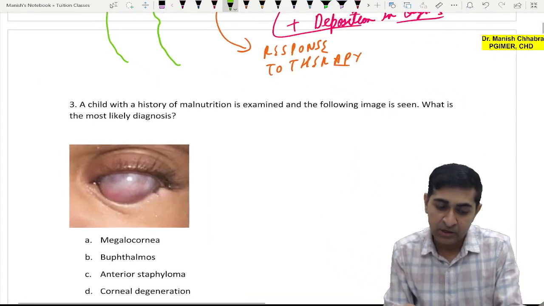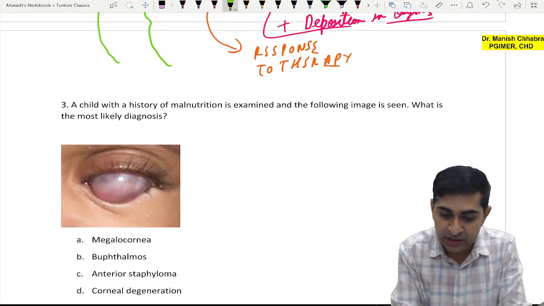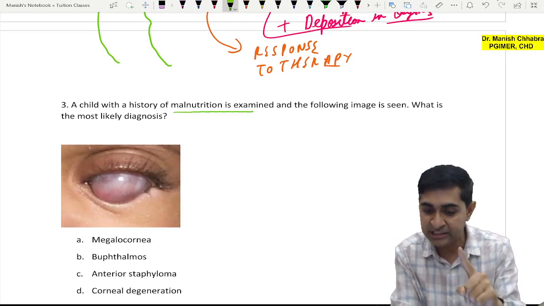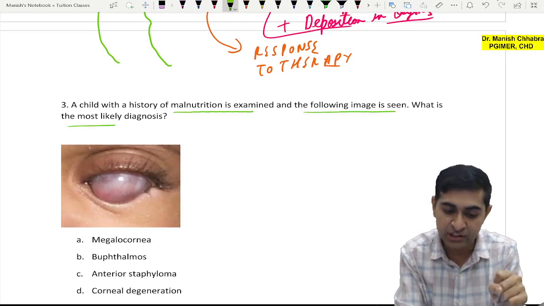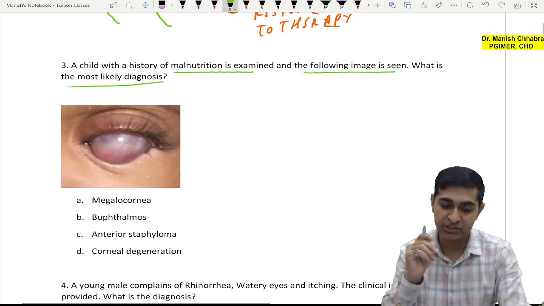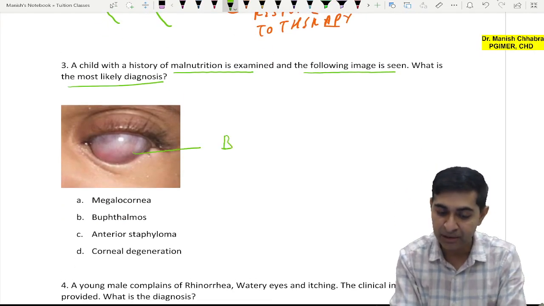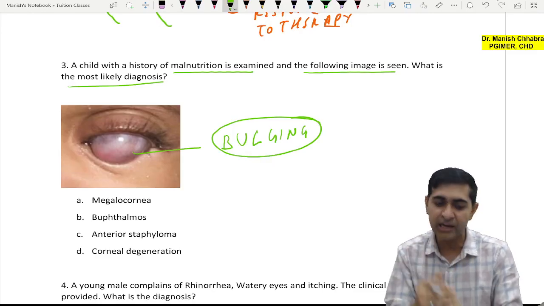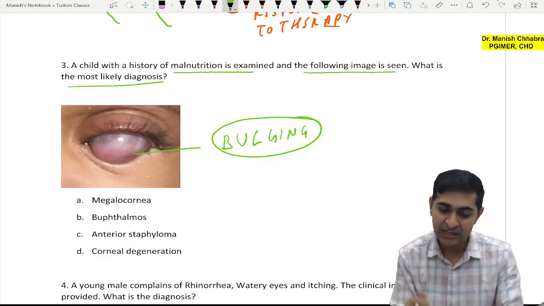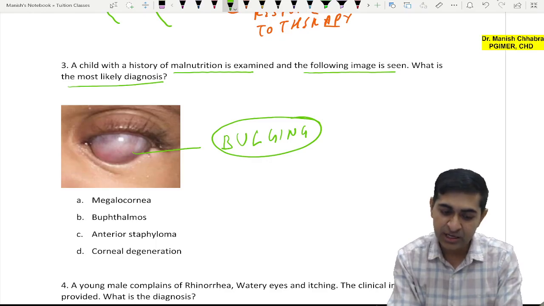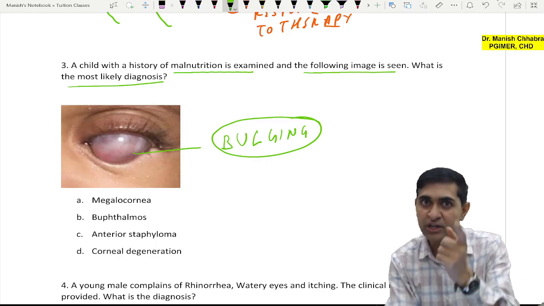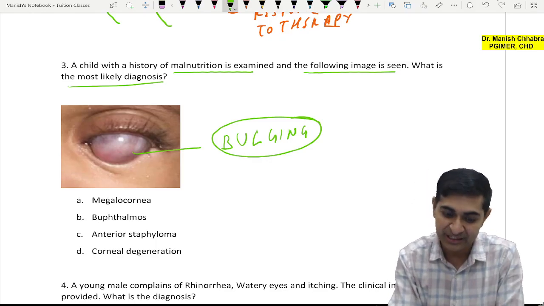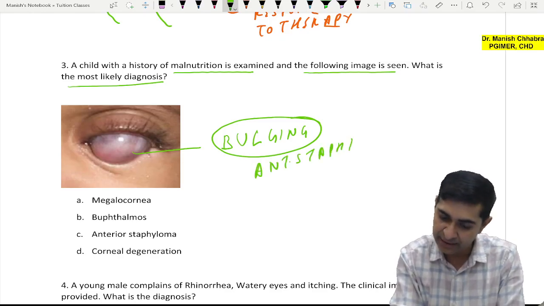Okay. All right. A child with a history of malnutrition is examined and the following image is seen. What is the most likely diagnosis? Now, can you appreciate that there is bulging? So this was a very tricky question. Some students said that, sir, the history and the image were not matching at all, right? So there is bulging with uveal tissue incarcerated posteriorly. So of course this is anterior staphyloma. Okay, I believe it.